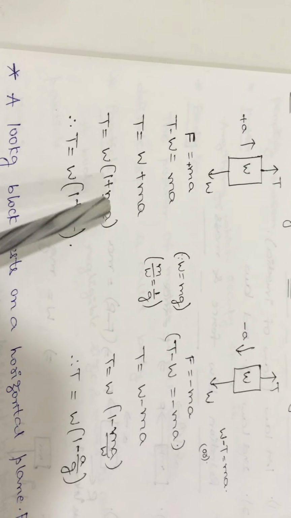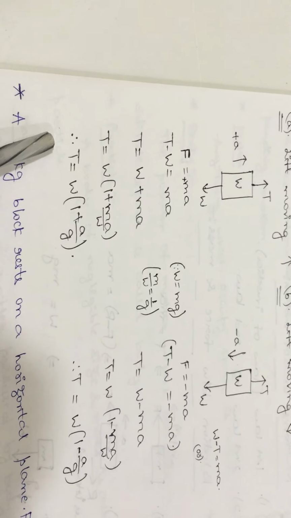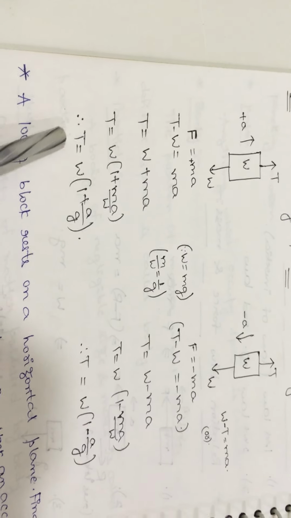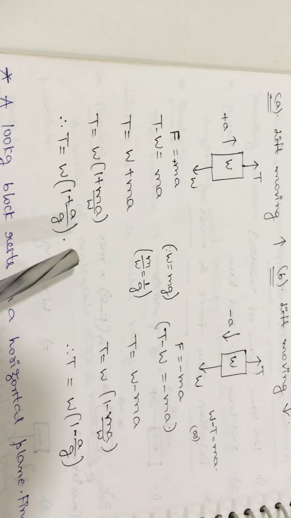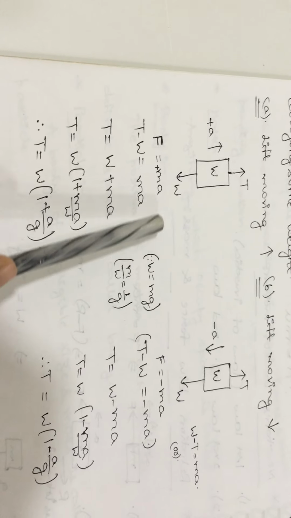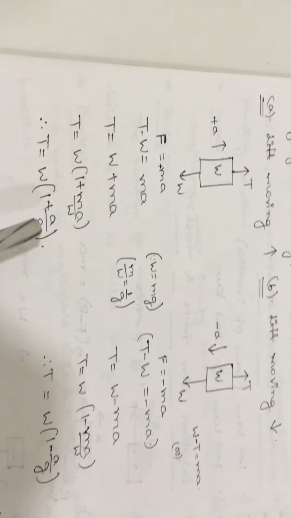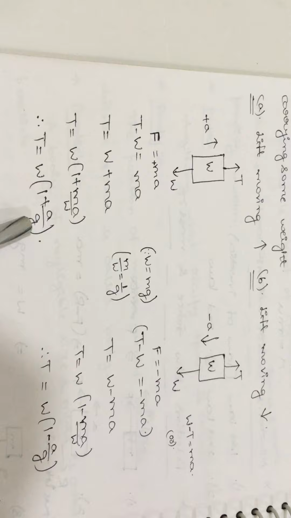Substitute 1 by g in place of m by W. So you will get the T formula in this way: T is equal to W of 1 plus a by g. So this is the new formula, which comes from Newton's second law only. This is the formula to calculate the T value when the lift is moving in the upward direction.